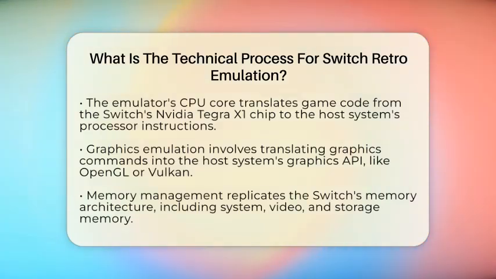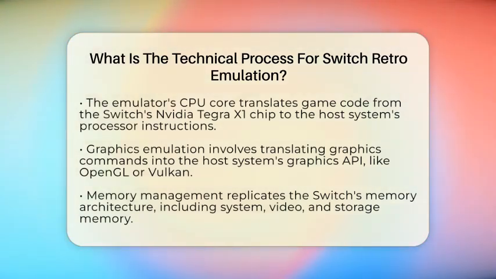This involves writing code that can interpret the instructions meant for the Switch's processor and translate them into commands that the host system's hardware can understand. For example, the emulator's central processing unit core interprets the game's machine code, which is originally designed for the Switch's custom Nvidia Tegra X1 chip, and converts it into instructions compatible with the host system's processor.